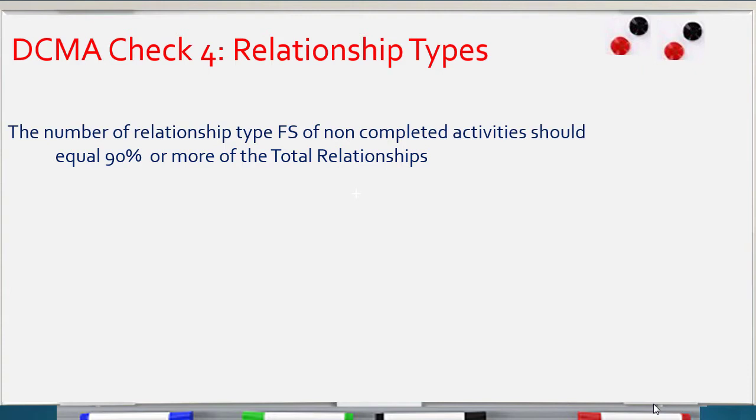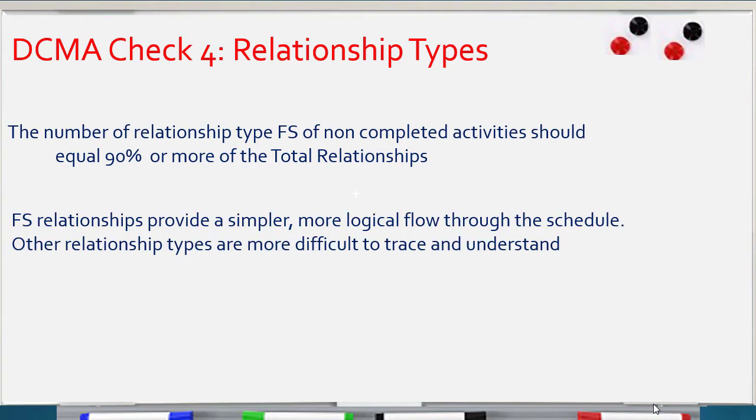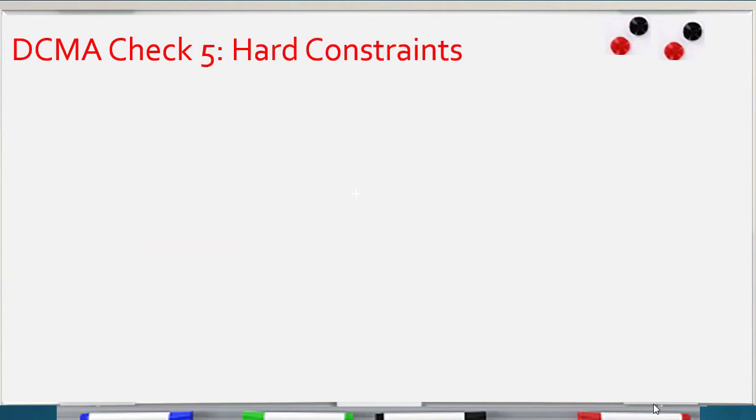They consider finish to start the normal, simple relationship. The reason for that, from the DCMA point of view, is that finish to start relationships provide a simpler, more logical flow through the schedule. Other relationship types like finish to finish, start to start, and start to finish are more difficult to trace and understand.